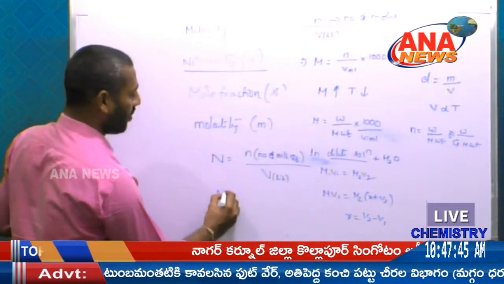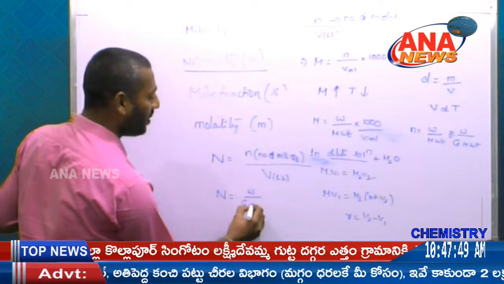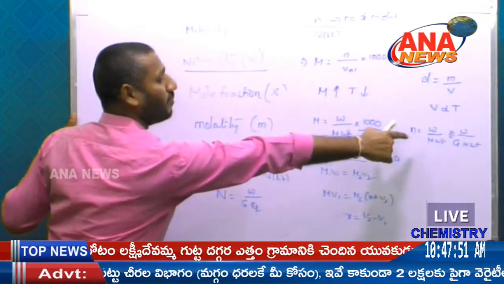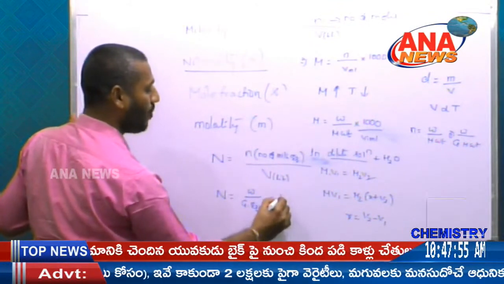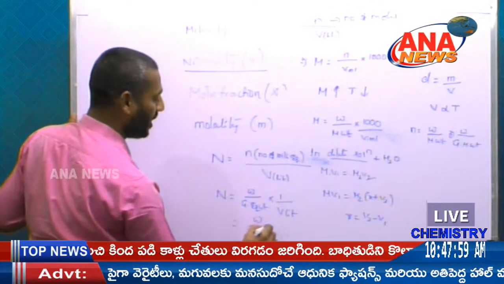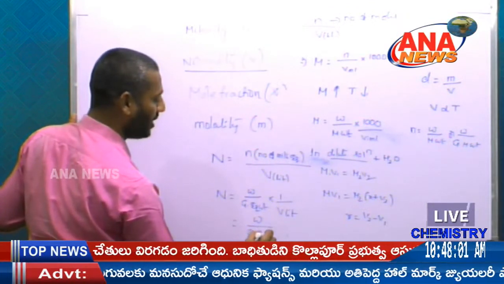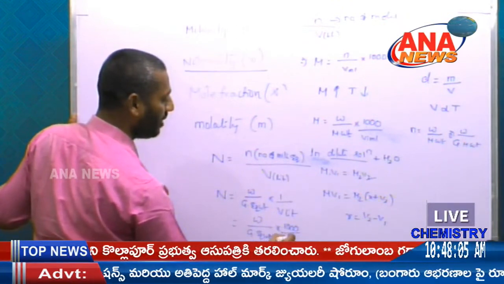So normality N is equal to weight by gram equivalent weight into 1 by V in liter, that is equal to weight by gram equivalent weight into 1000 by V in ml.